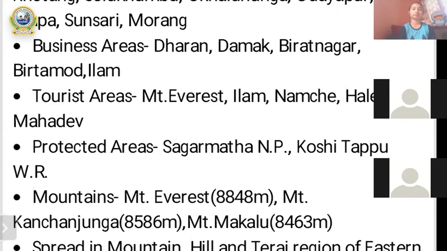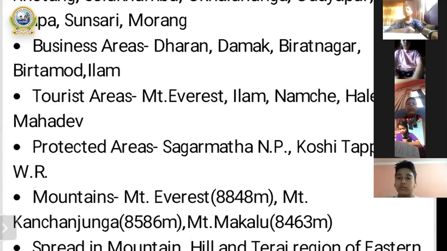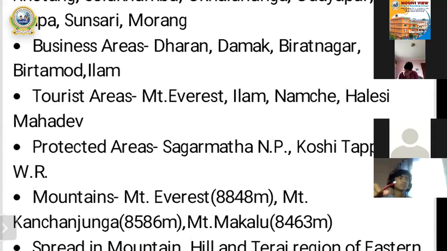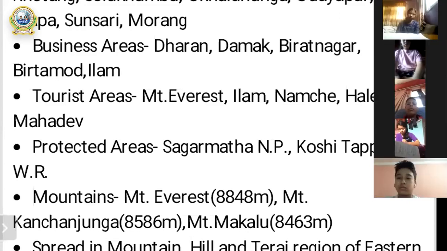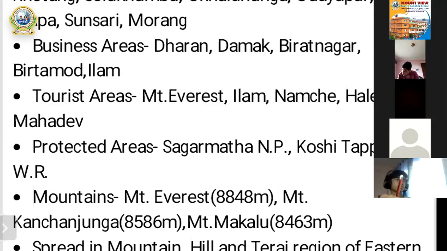Namche and Halesi Mahadev are some of the tourist areas. Tourists visit these places especially because of Mount Everest, Ilam, Namche Bazaar, and Halesi Mahadev. So this is the case for province number 1, okay.